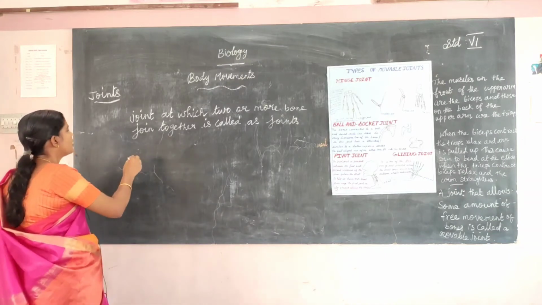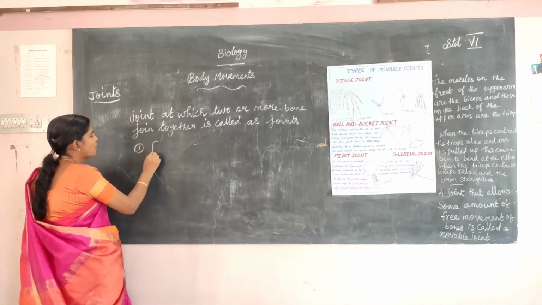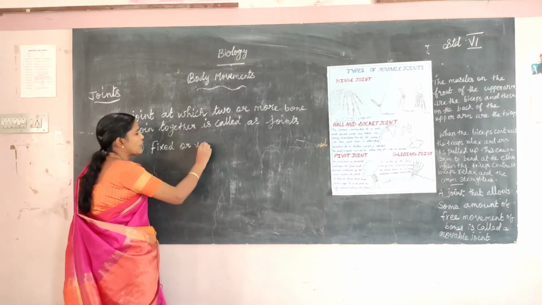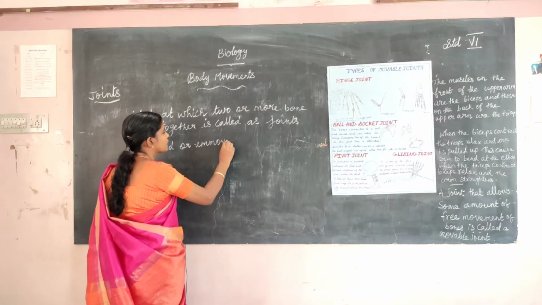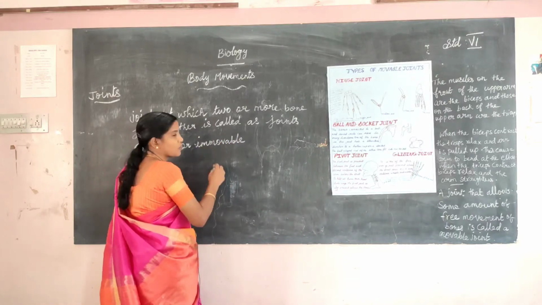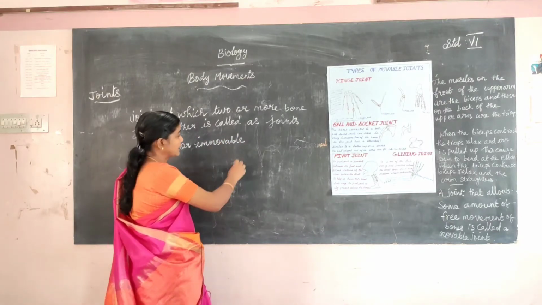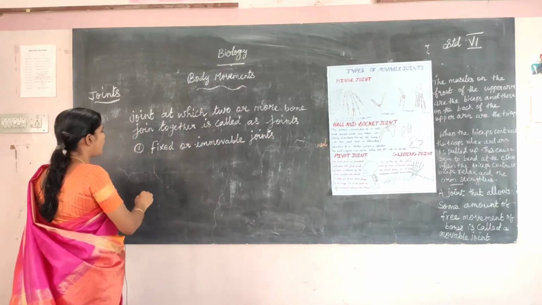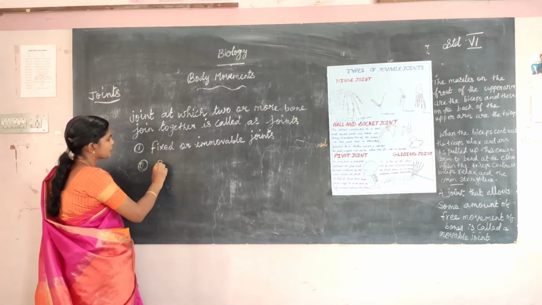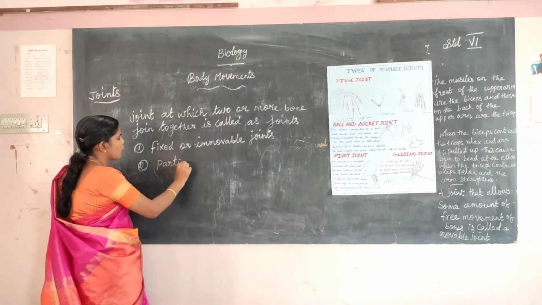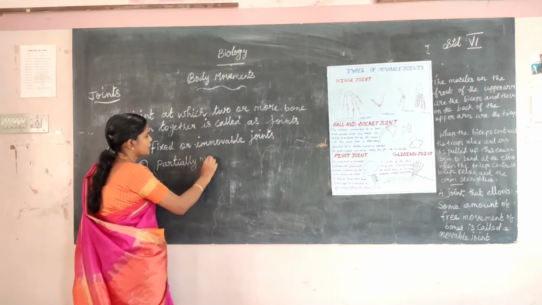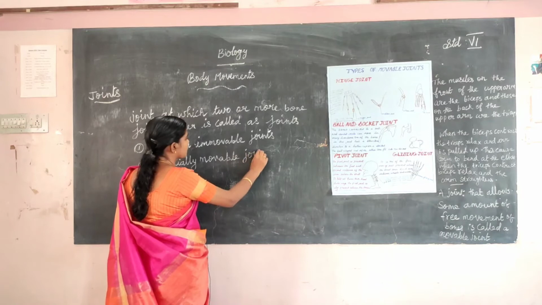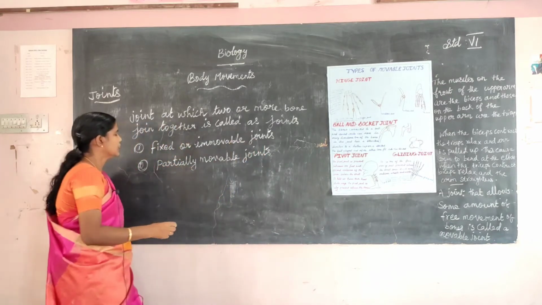Three types of joints. First one is fixed or immovable joints. Second one, partially movable joints.